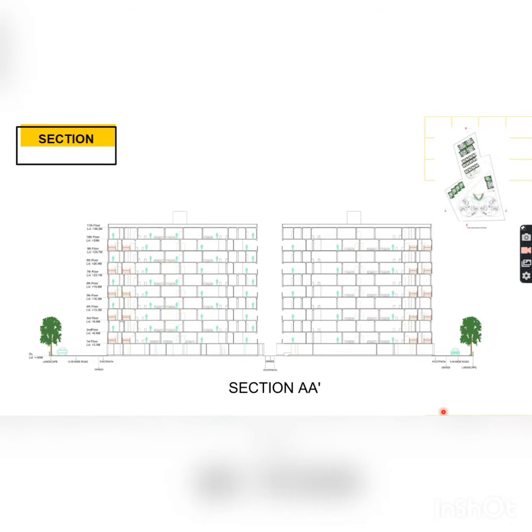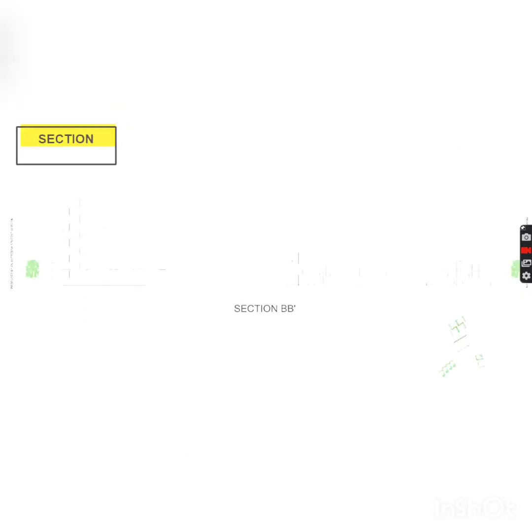These are site sections used to explain the design of space, that is, the height of space according to human anthropometry for comfortable and proper use of space.